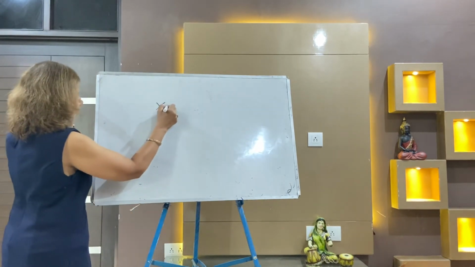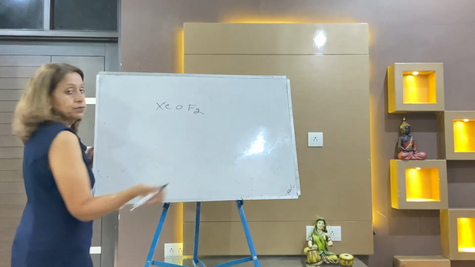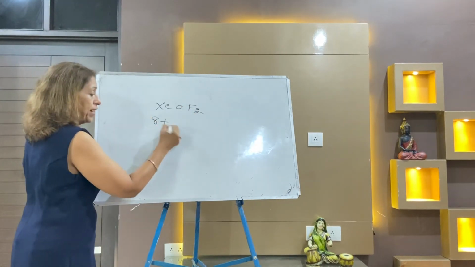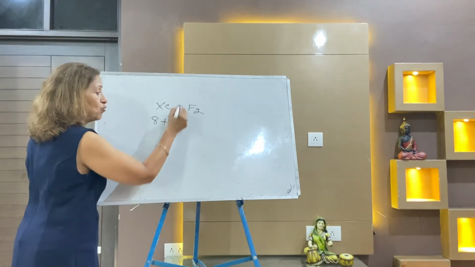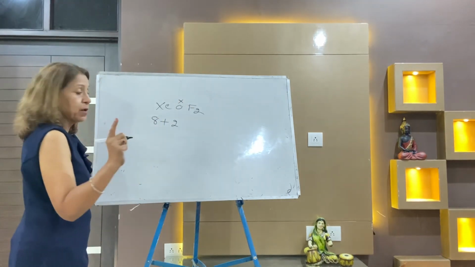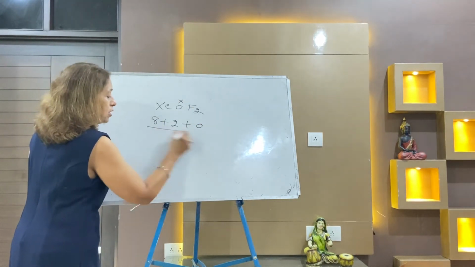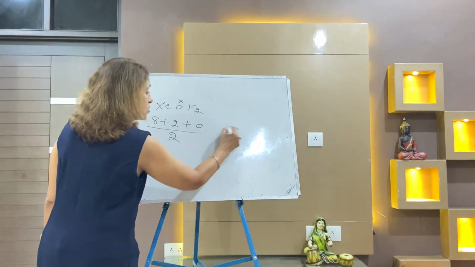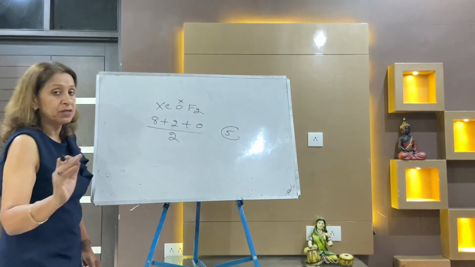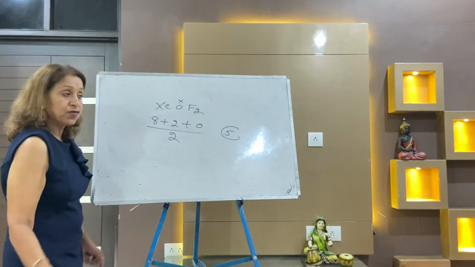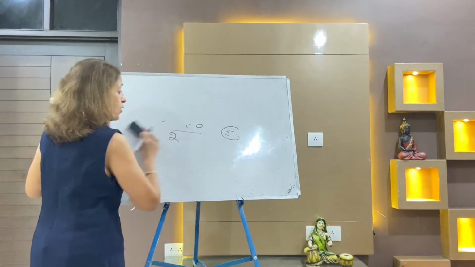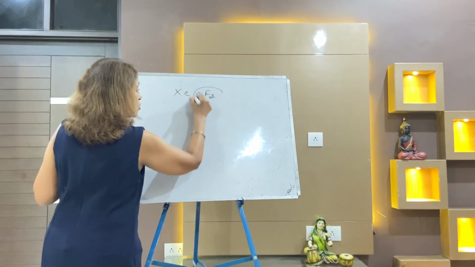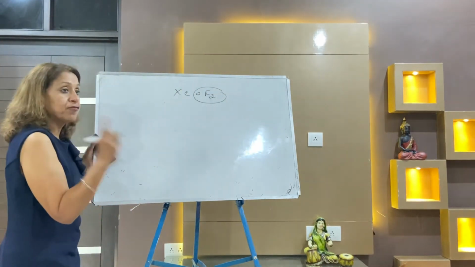XeOF2. Outer electron 8 plus number of atoms with valency 1 is just 2. You will not count oxygen, it does not bear valency 1, and no charge. 8 plus 2 is 10, 10 by 2 is 5. 5 is trigonal bipyramidal, hybridization sp3d. XeOF2 has 3 surrounding atoms and you get 5.